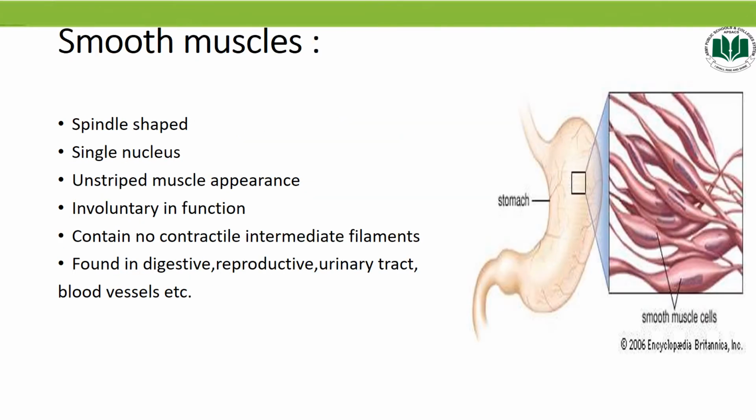Okay students, number 1 is smooth muscles. As you see in the diagram, the smooth muscles are structurally the simplest of all muscle types. It is basically a non-striated muscle. That means they consist of a long spindle shaped uninucleated cell that are usually arranged in a sheet that surround the body's hollow organs, like they are found in our digestive system, reproductive system, urinary tract and blood vessels as well.